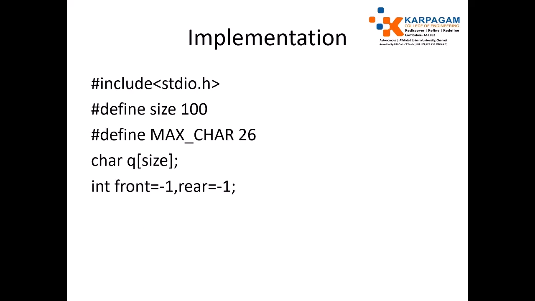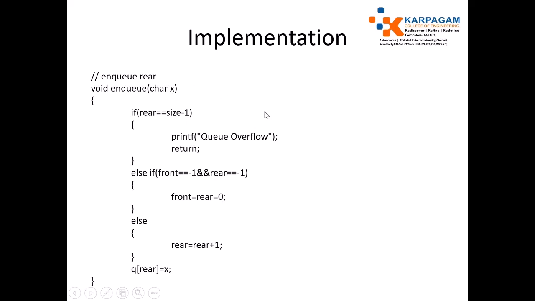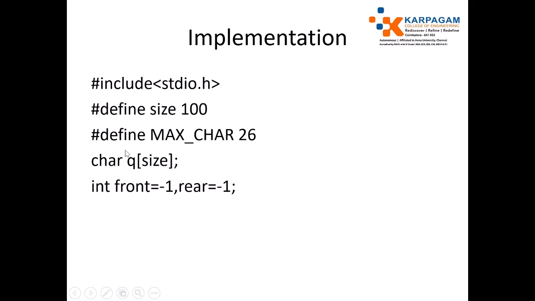So I show the implementation. First you have to include the header files and define the queue size as 100 and the maximum characters as 26, for maintaining the count of each character that you read, because I consider all characters lowercase. Just create a queue array and set the front and rear values to -1. As usual, we implement the enqueue operation, but here we are implementing a character queue, because we are going to store characters in the queue.